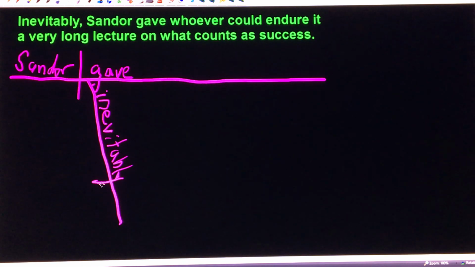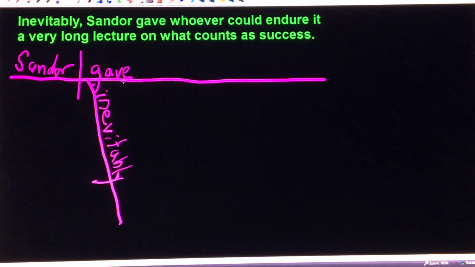Now, we've already seen that if you ask what was given, the answer is a lecture, not whoever could endure it. So whoever could endure it is the indirect object. So inevitably, Sandor gave me a lecture.